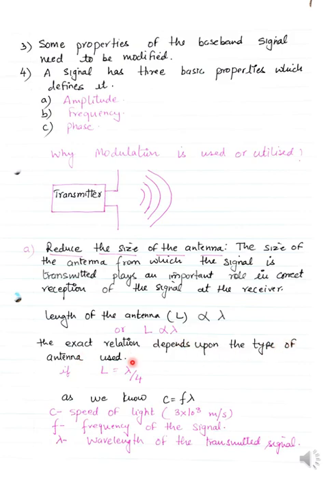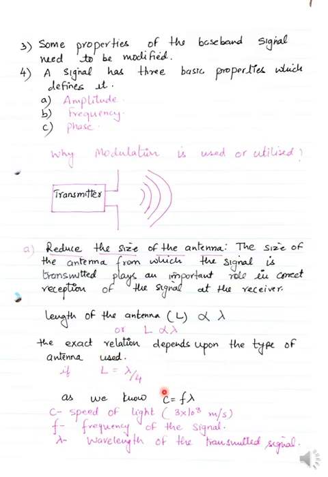So we have strip antennas, we have parabolic antennas. These things you are going to learn in the chapters which will be dealing with the antennas. So we have different shapes of antennas. You might have seen the different mobile towers and different TV towers, which have a different shape of antennas there. So depending upon the type of information you are sending, the antenna will be different. The exact relation depends on the type of antenna used, as I told you.